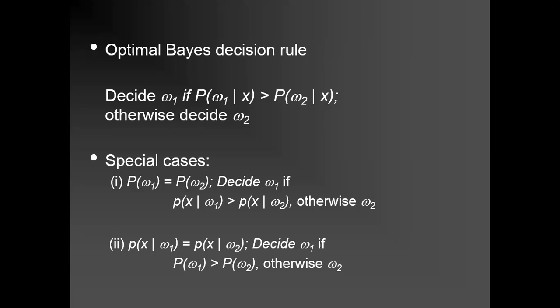Then we compare the posterior probabilities of different classes. If it is high, we select class 1. If it is low, we select class 2. In this way, we can judge which class the new data belongs to. Okay, so this is about your Bayes rule.